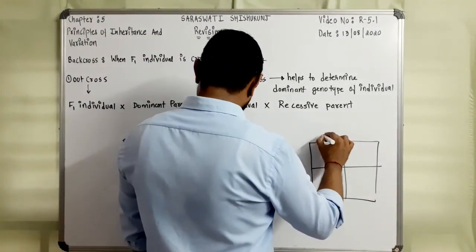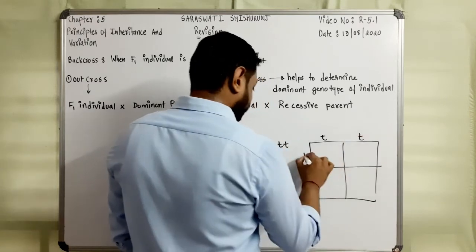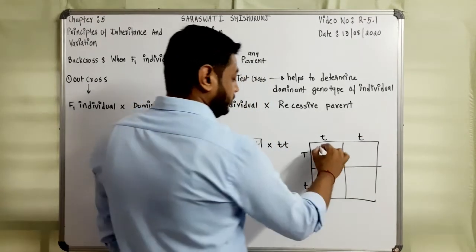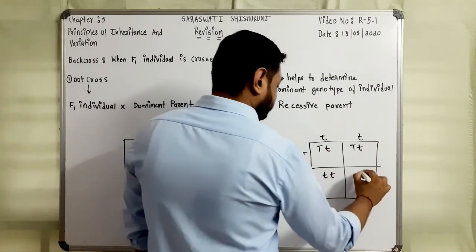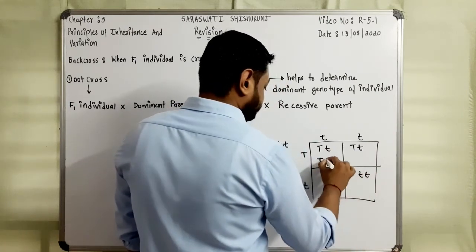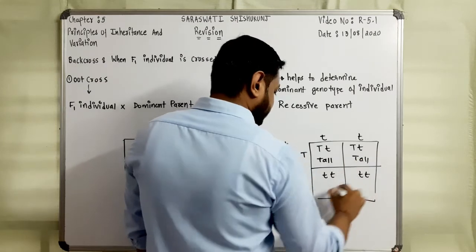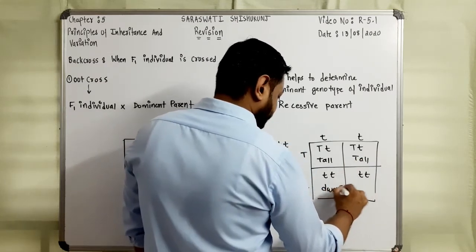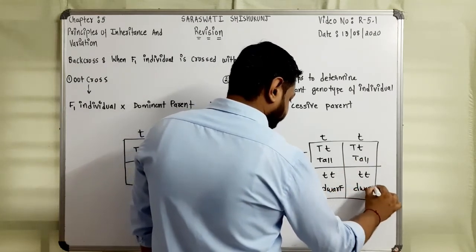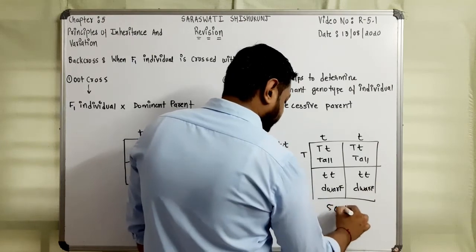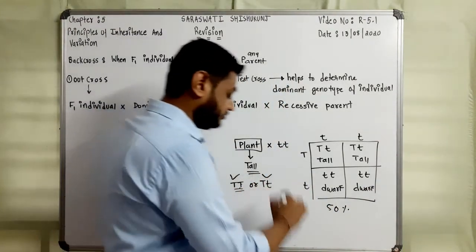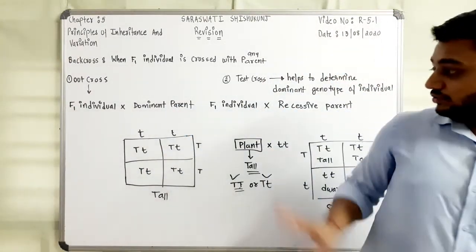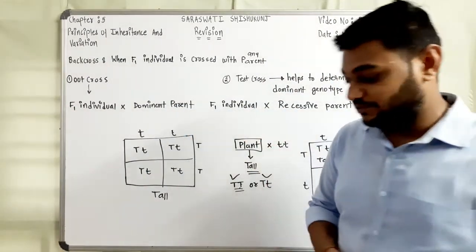Let's say small t, capital T, small t. So over here you can get these two tall and these two dwarf. Yes or no? So it is 50% tall and 50% dwarf. Then the plant genotype will be this one. So are you clear why the test cross is performed?